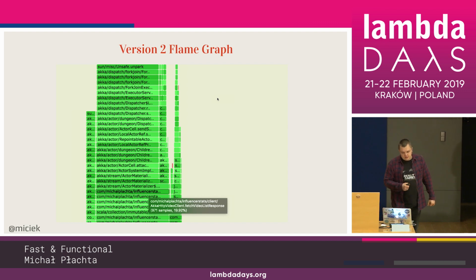And we can see that this time it looks a lot different because we changed one line of code. And the bottleneck, the most time the CPU spends in our code, is this Akka HTTP video client, 20% of the time. So it's still a lot. It's something for us to hold on to.